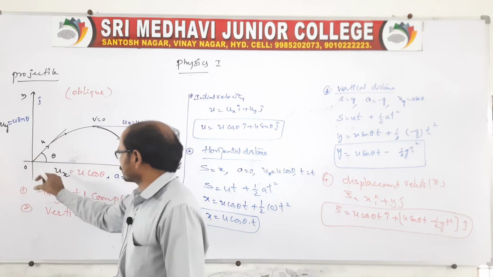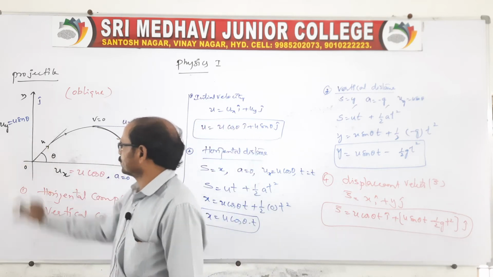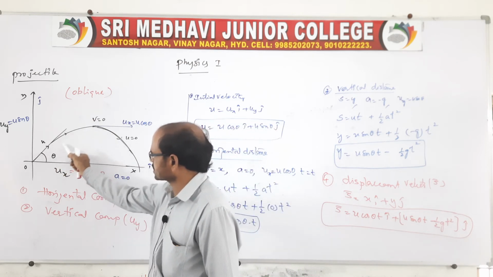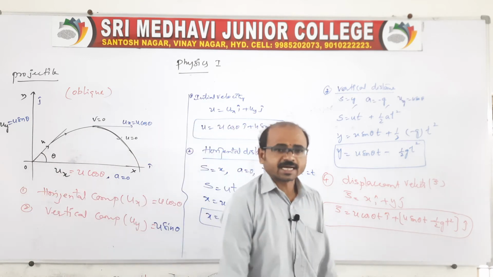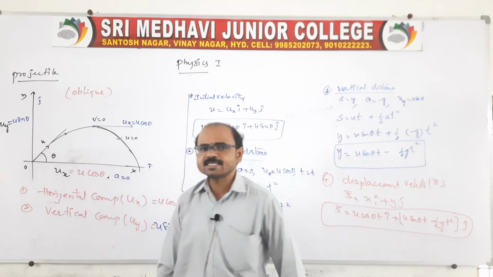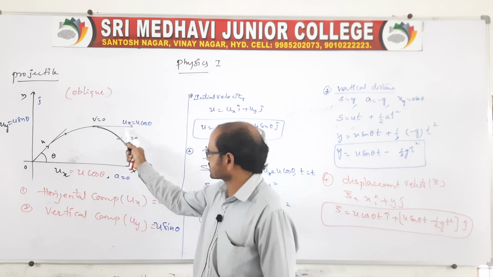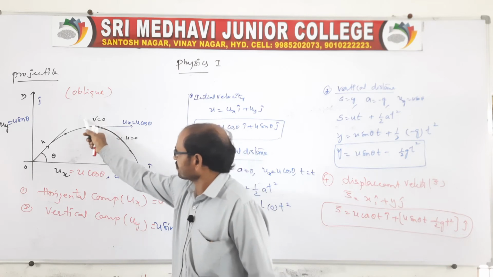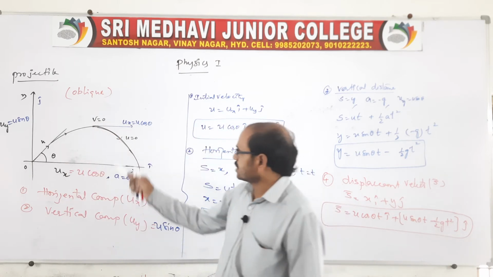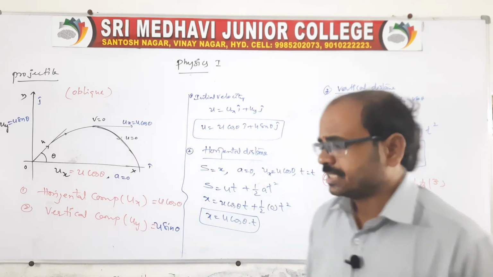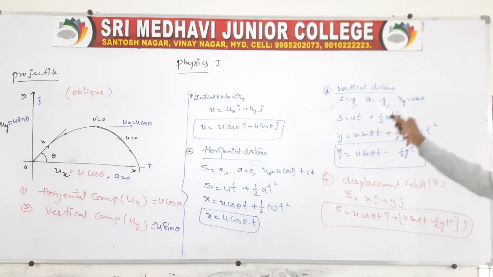So u can be resolved into two components: ux is equal to u cos theta, uy is equal to u sin theta. When the body reaches the maximum height, the velocity gradually decreases, because the body is moving against gravity. Therefore, the velocity at the highest point is 0. And in case of free fall, again the velocity vector is 0, that is, it is falling freely. At the maximum height, the vertical component of velocity is 0, whereas the horizontal component is parallel to this, so ux is equal to u cos theta. In this case, we have to take all these parameters. Clear?